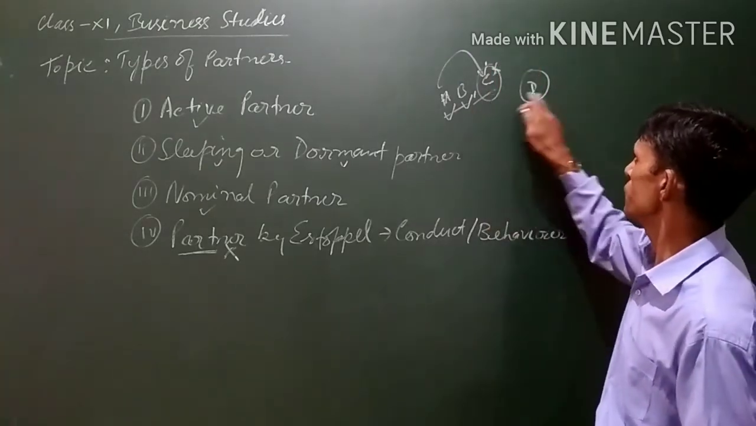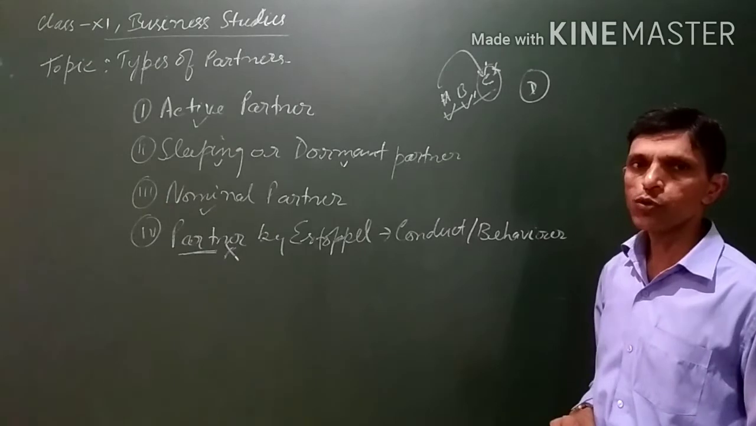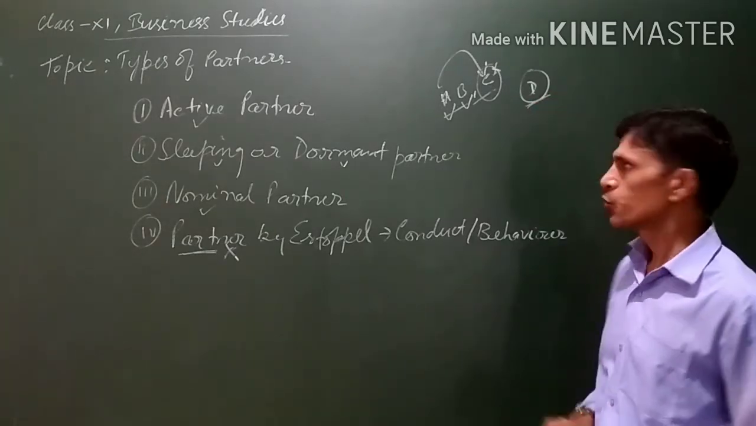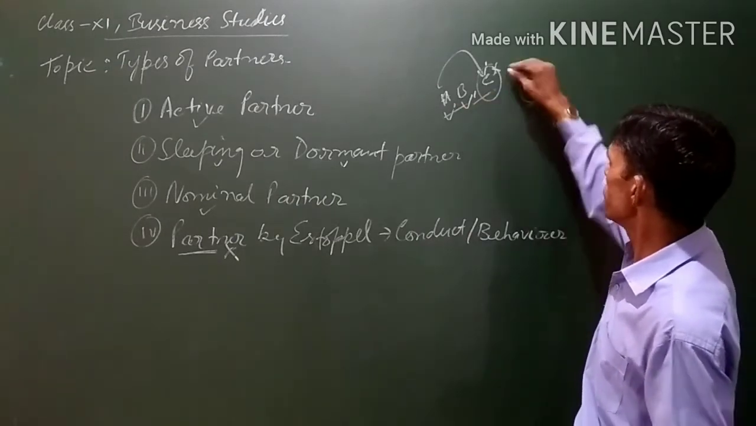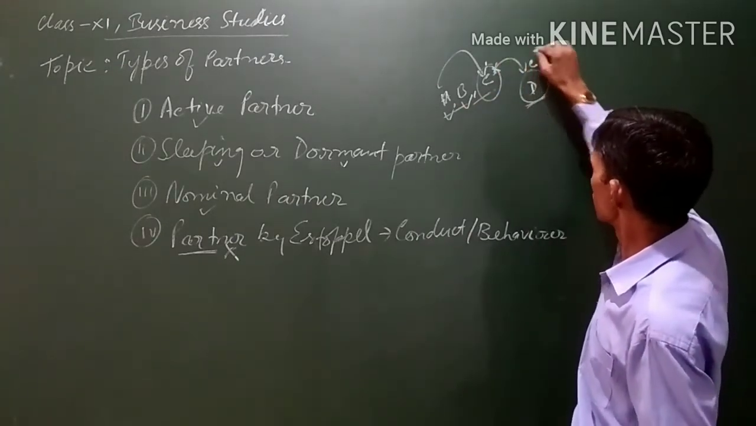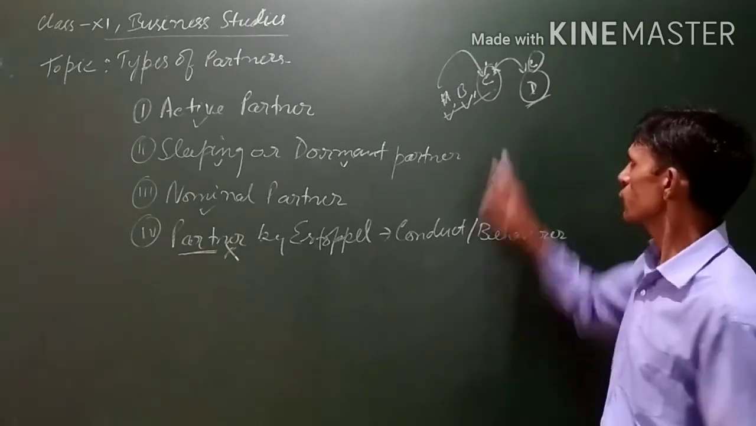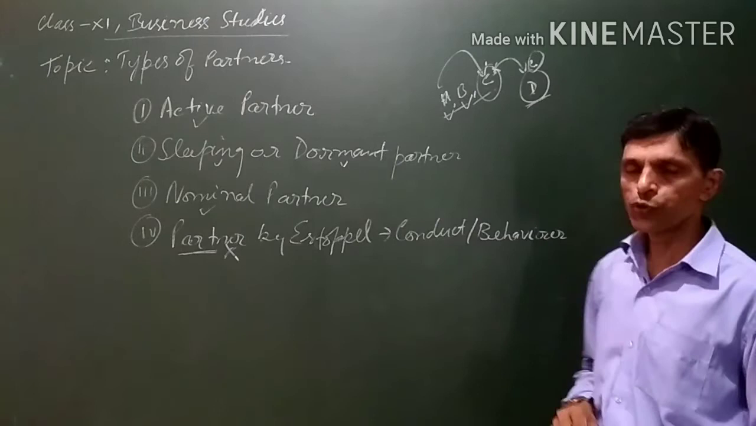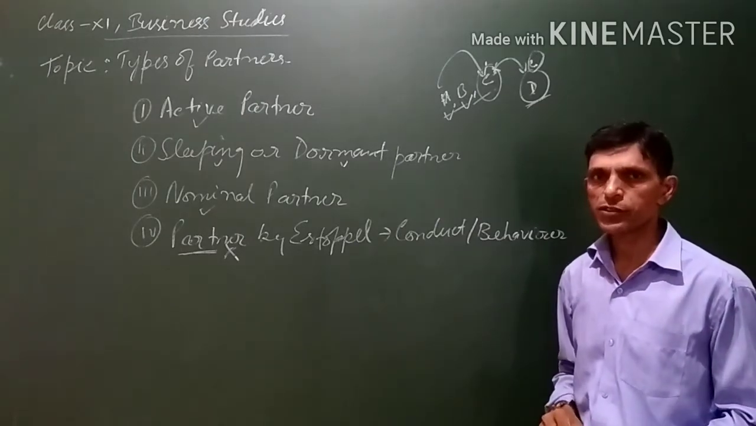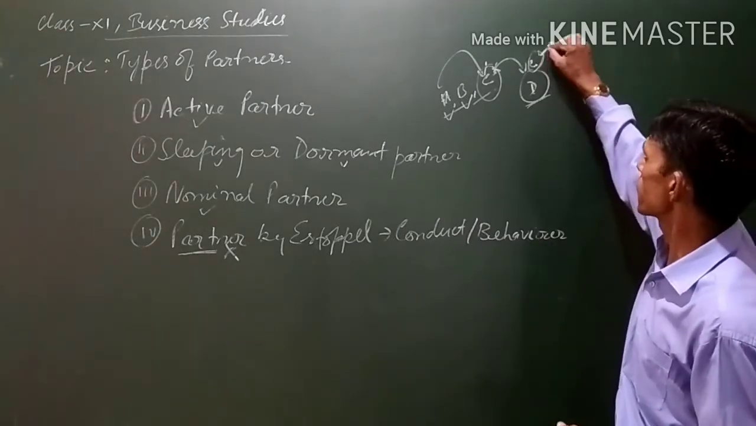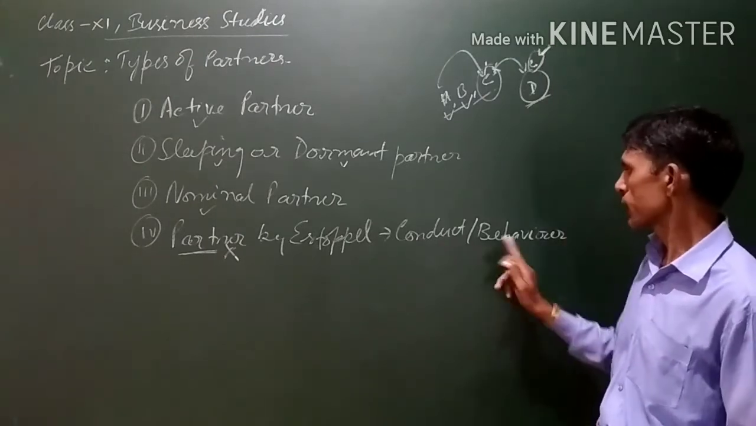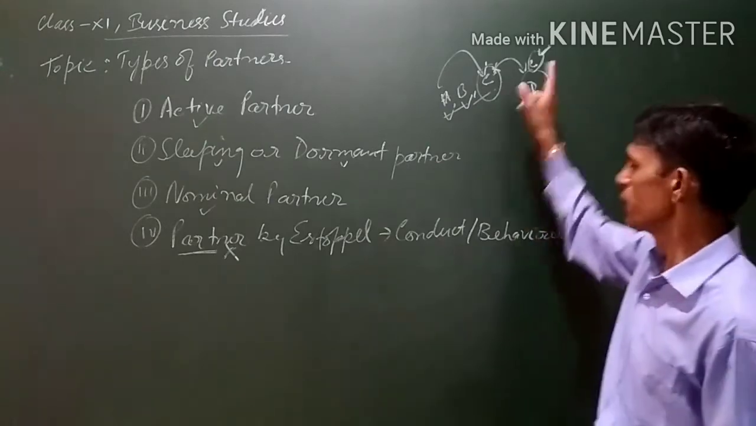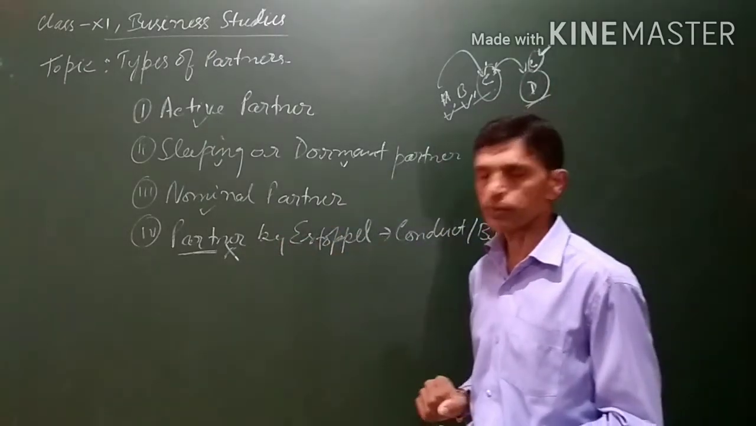Now, A and C went to D in order to conduct a business transaction, and there C gives an impression that he is also a partner. C tries to give an impression to D that he is also a partner in the business. So C will be called a partner by estoppel, because through his conduct or behavior he is giving an impression to D that he is a partner.